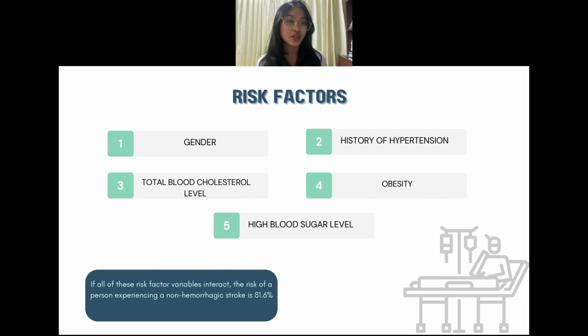The risk factor that influences non-hemorrhagic stroke is a total blood cholesterol level above 200. If all of these risk factor variables interact, the risk of a person experiencing a non-hemorrhagic stroke is about 81.6%.